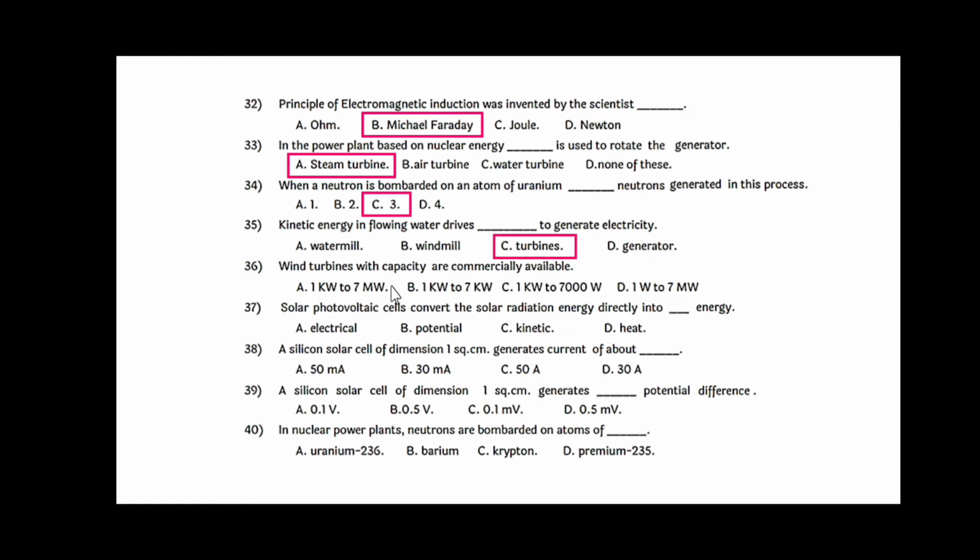Next question. Wind turbines with capacity are commercially available from 1 kilowatt to 7 megawatt. Solar photovoltaic cell converts the solar radiation energy directly into electrical energy. A silicon solar cell of dimension 1 square centimeter generates current of about 30 milliampere. A silicon solar cell of dimension 1 square centimeter generates dash dash potential difference, that is 0.5 volt. In nuclear power plants, neutrons are bombarded on atoms of uranium-235.